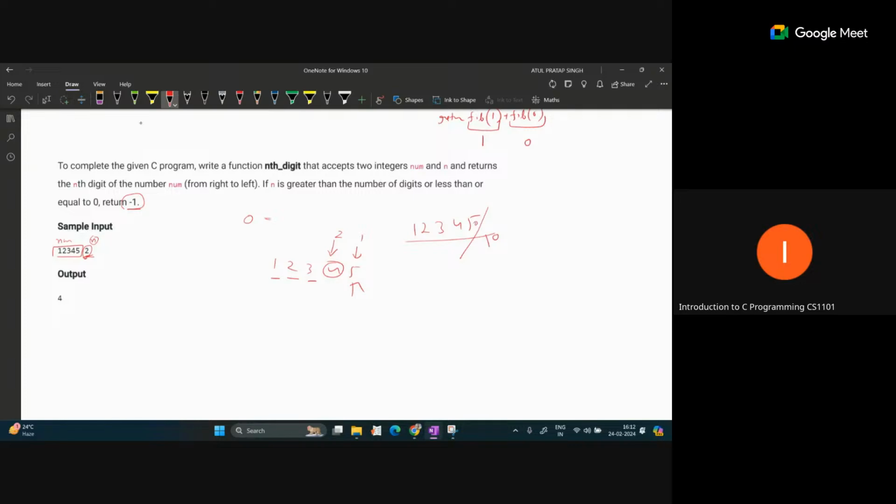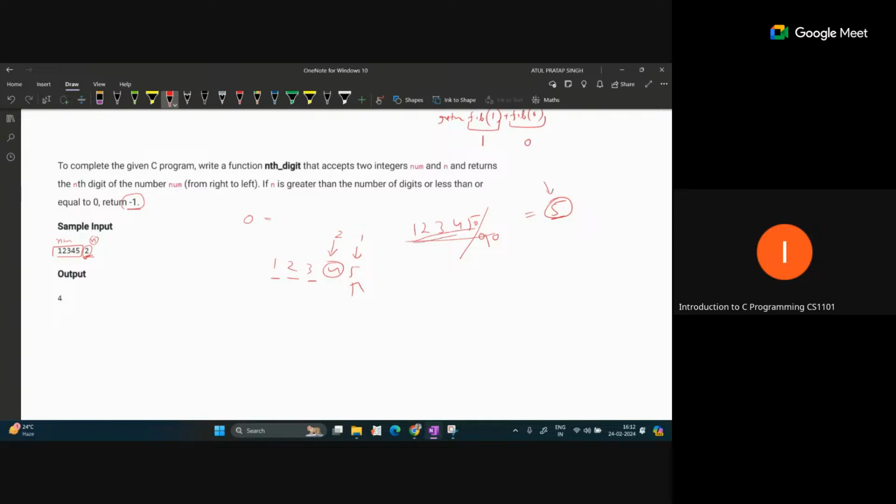First take the remainder of this value by 10. If you take the remainder by 10, you will get 5, because 1 2 3 4 is completely divisible and 5 remains as the remainder. This will be considered the last digit.